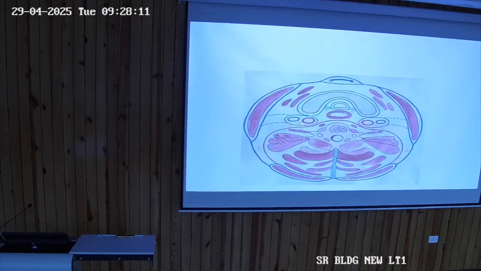In this, it is made very simply with different colors. What is the blue color for? Which layer is it? Investing layer of deep cervical fascia. Then this green color, what is it for? Pretracheal layer, which is covering the thyroid gland also, but this is the pretracheal layer of the deep cervical fascia. What is this red color for?